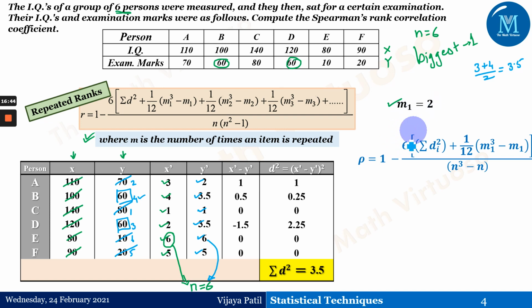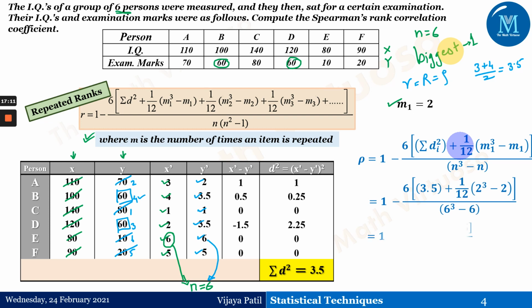Because m1 equals 2, we have rho equals, as I have told you, every time I'm changing my notation, either r, or capital R, or rho, just to have practice of all of them. So rho equals 1 minus 6 into summation of d i square plus 1 upon 12 into m1 cube minus m1, upon n cube minus n. So m1 equals 2 will give us this type of calculation. These are very simple calculations. You can just go ahead and do the calculations on the calculator.